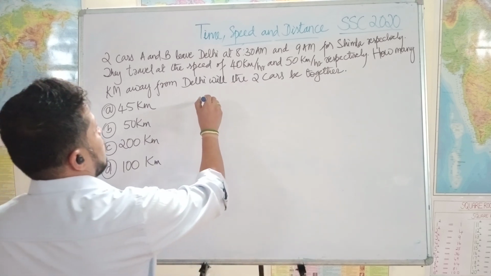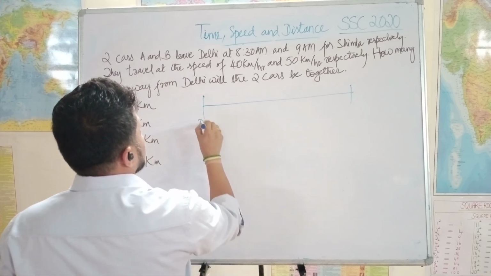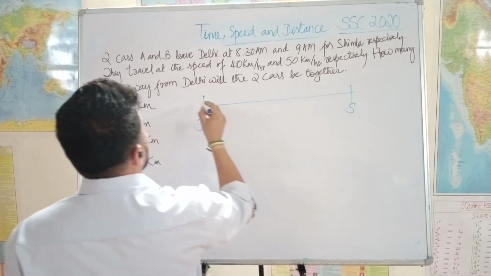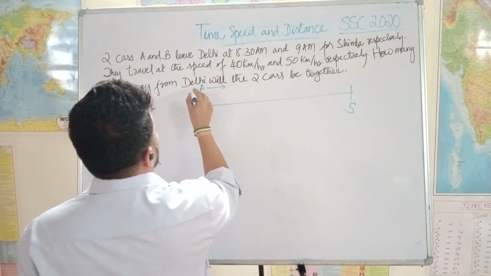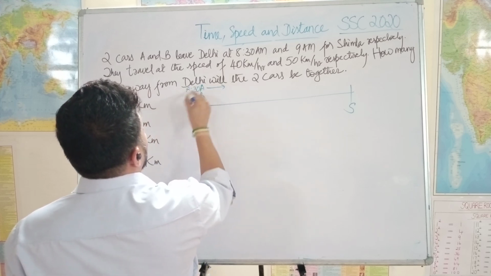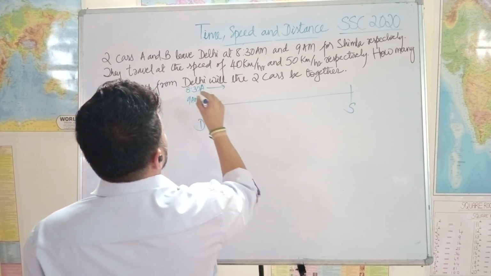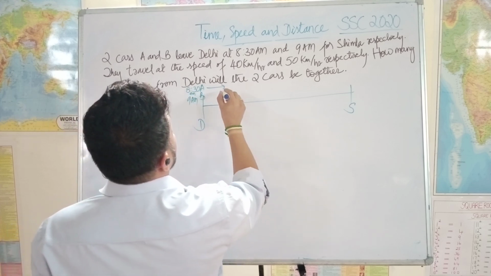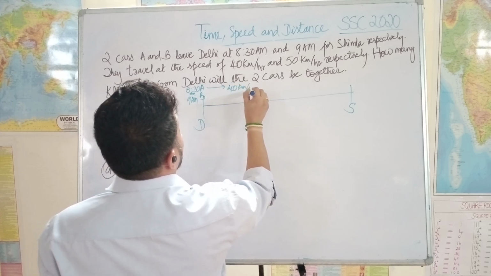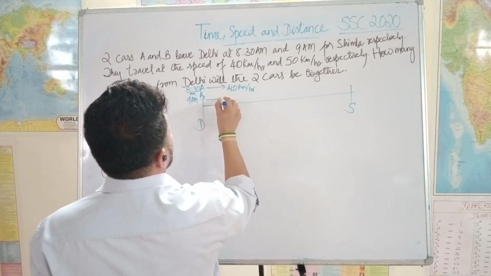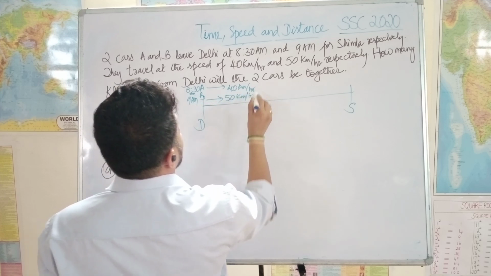See, the question is: Delhi and Shimla, two cars A and B. One starts at 8:30 and the other starts at 9 a.m. This one goes at a speed of 40 kilometers per hour, and the second one goes at 50 kilometers per hour.